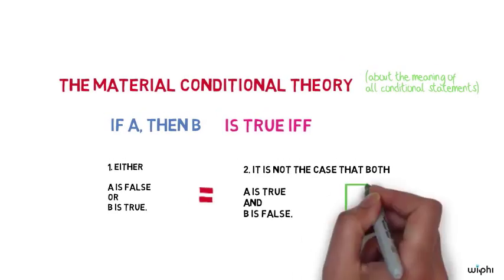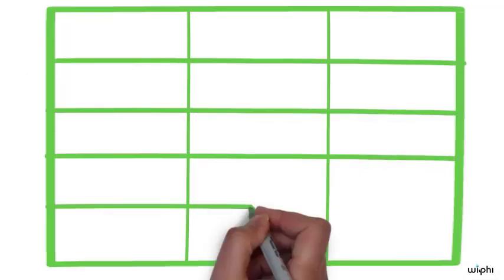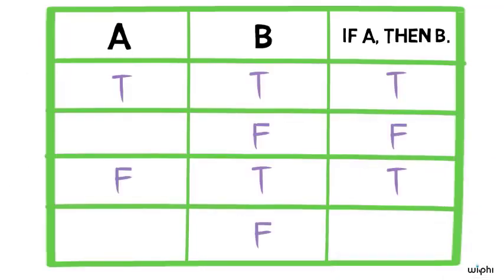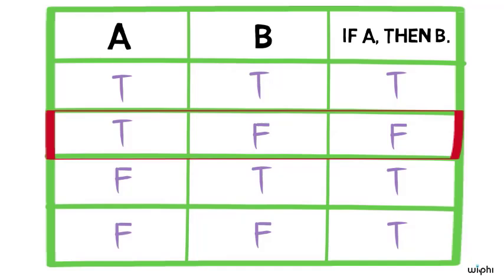According to the theory, a conditional if A then B is false only on the condition that its antecedent A is true and its consequent B is false. You can verify this by seeing that it's false only on the second line of the truth table.